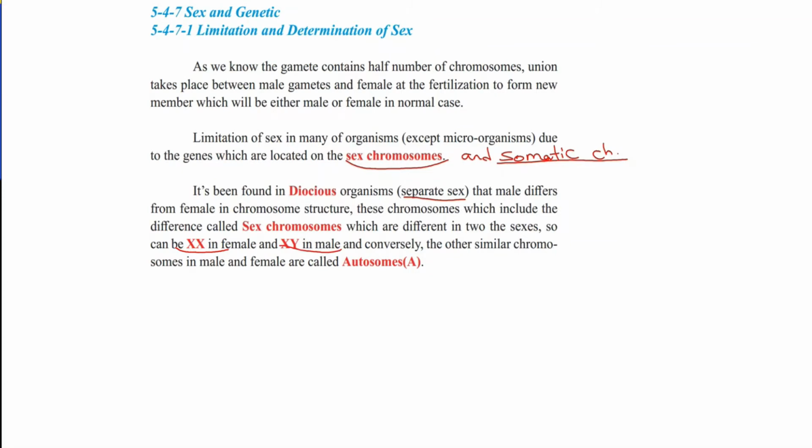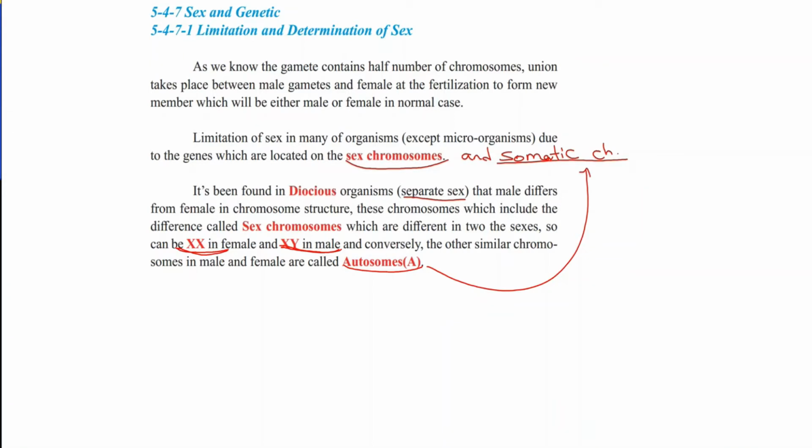What does it mean? In some organisms XX is female, in some organisms XX is male. In some organisms XY is male, but in some other organisms it is female. The other chromosomes, similar in male and female, are called autosomes or somatic chromosomes.